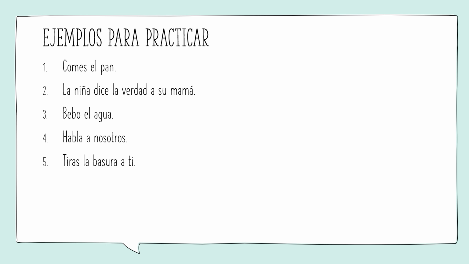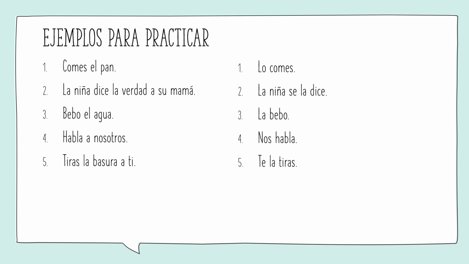So go ahead and pause the video, write them down, and then you can hit play so you can go through them with me. All right, so for some answers here, first I want to identify my verb. So I have comes, and then we can ask both questions. To whom? To whom do you eat? That doesn't make sense, right? So that kind of limits us to being just a direct object. And el pan is what you eat. So we're going to use a direct object. This is a masculine word, so we use lo. And it goes before the verb, so over here we have lo comes. We took it from you eat the bread to you eat it.